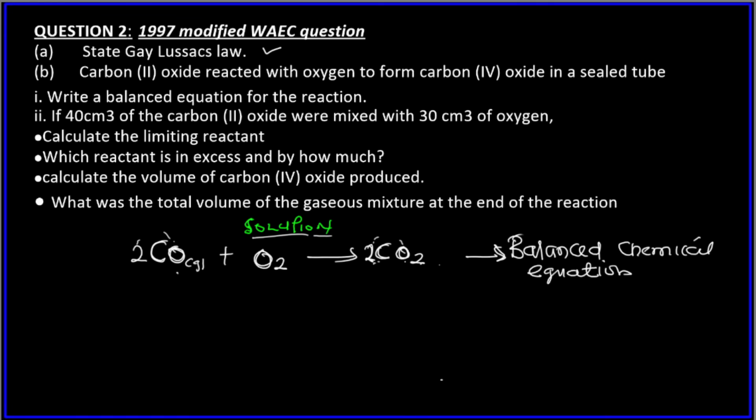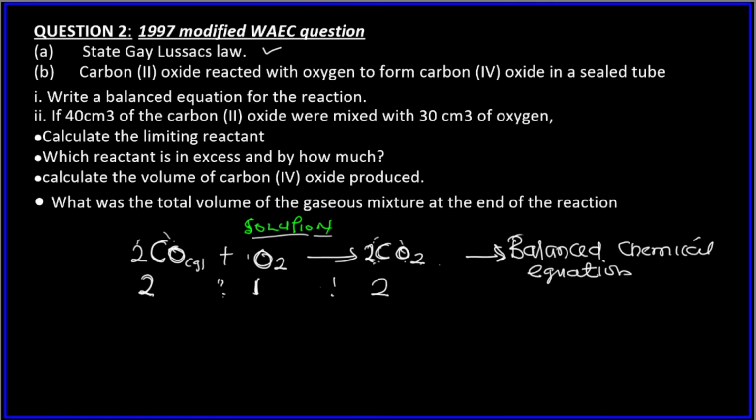The first thing you write here is the ratio, 2 ratio 1, right? You don't need to put any 1, but just know that if there's nothing in front, the stoichiometric coefficient is 1. So ratio 2:1.